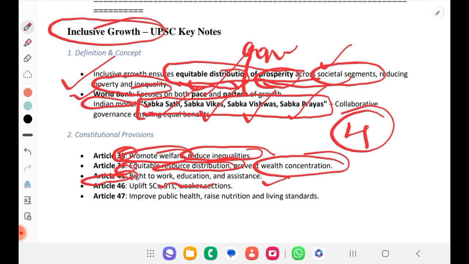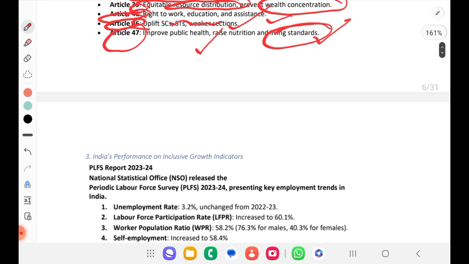Article 46 talks about upliftment of SC, ST and weaker sections. In Article 47 we have public health, nutrition and living standards. So there is a mention of living standard also in Article 47. So these are some of the constitutional provisions.